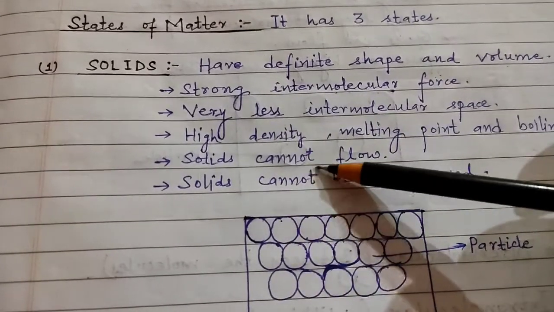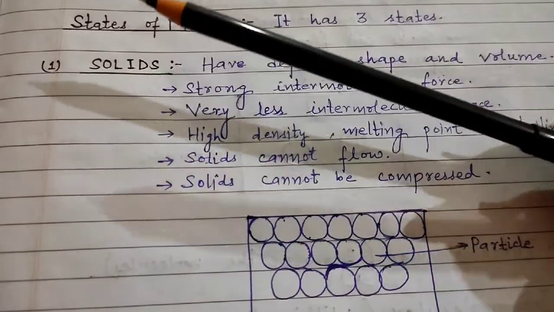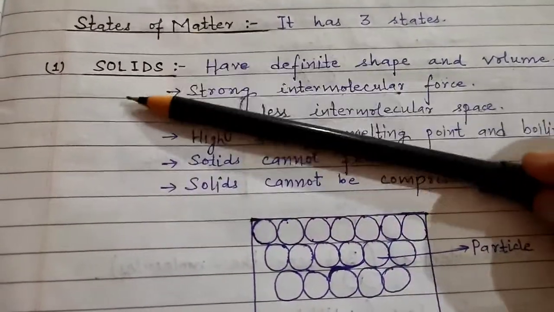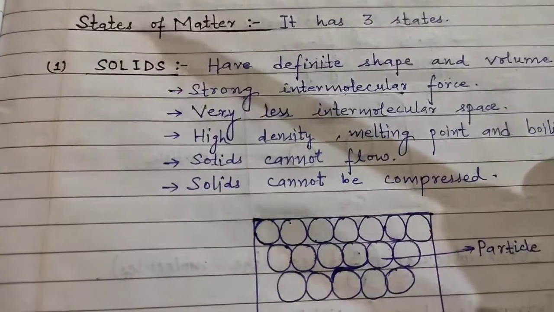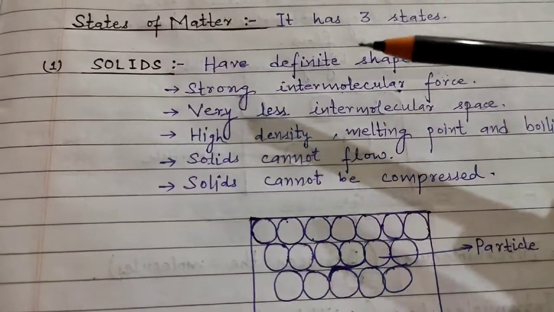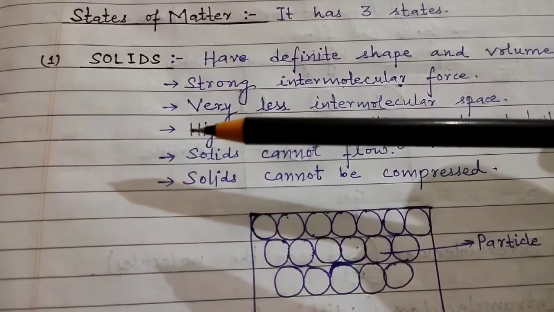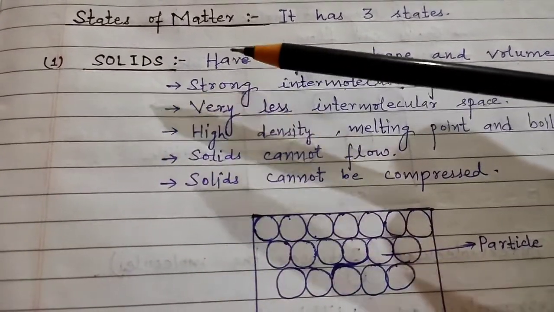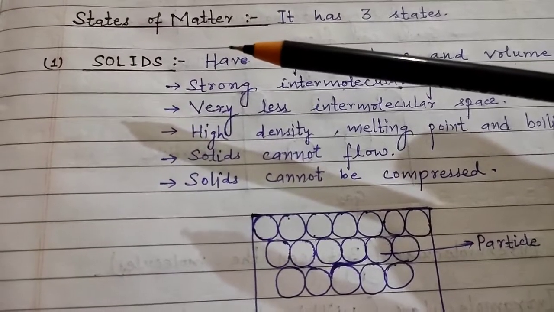Next, solids cannot flow. Obviously, if we try to make this pen flow, it will never flow. Also, solids cannot be compressed. Whatever shape it has, it will stay like that only. There would be no change in the mass actually.